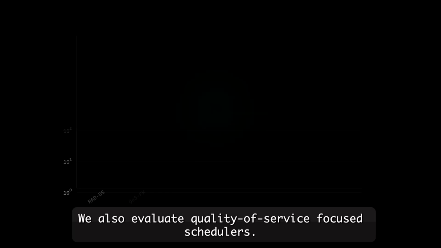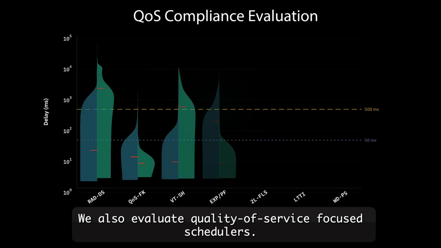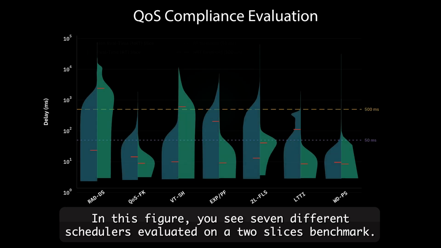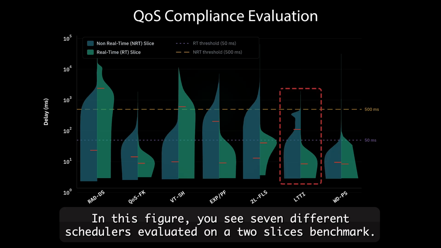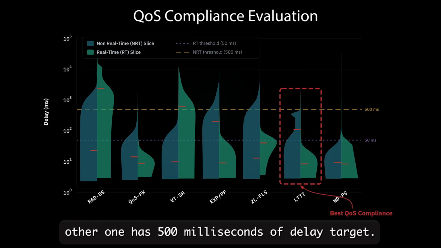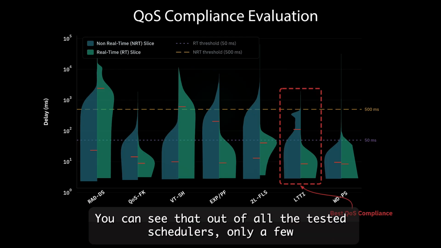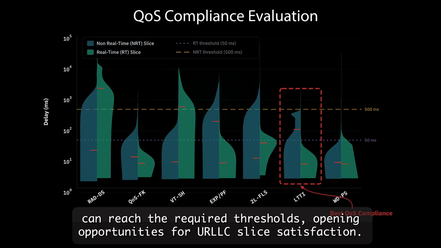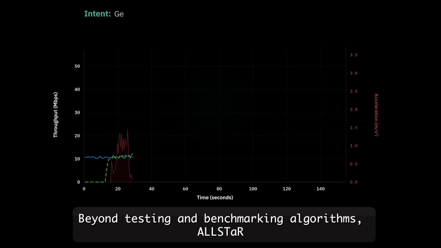We also evaluate quality of service focused schedulers. In this figure, you see 7 different schedulers evaluated on a 2 slices benchmark. The first slice has a 50 milliseconds delay target, while the other one has 500 milliseconds of delay target. You can see that out of all the tested schedulers, only a few can reach the required thresholds, opening opportunities for URLLC slice satisfaction.